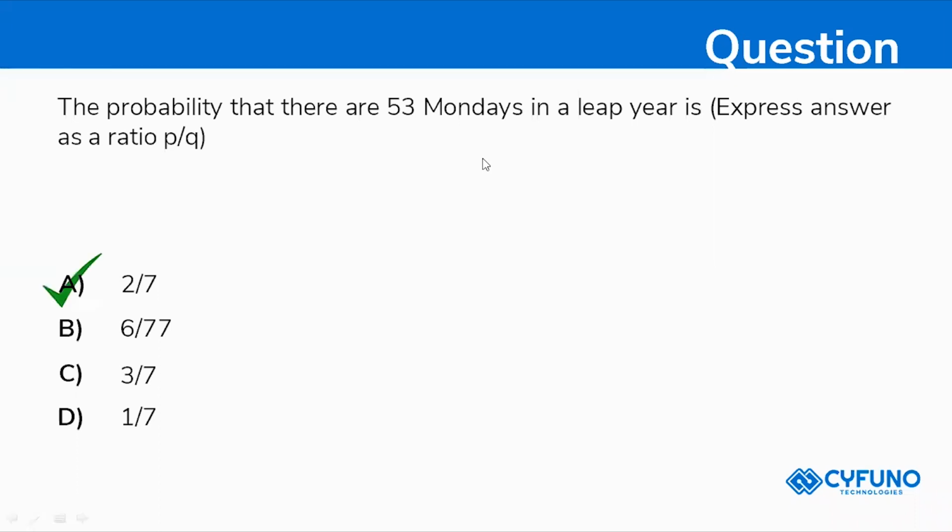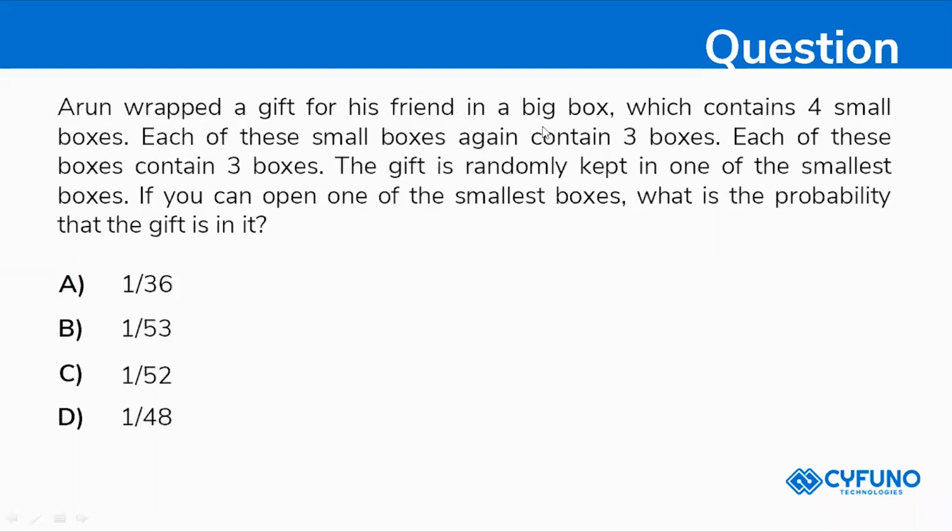Yeah. So next question. Arun wrapped a gift for his friend in a big box which contains 4 boxes. Each of these small boxes again contains 3 boxes. Each of these boxes contains 3 boxes. The gift is randomly kept in one of the smallest boxes. If you open one of the smallest boxes, what will be the probability that the gift is in it?